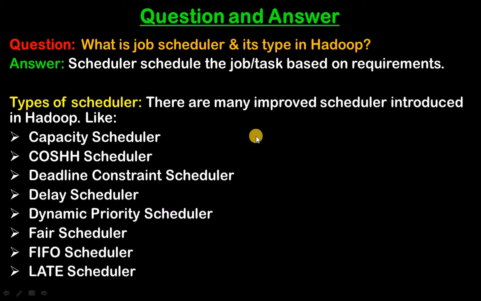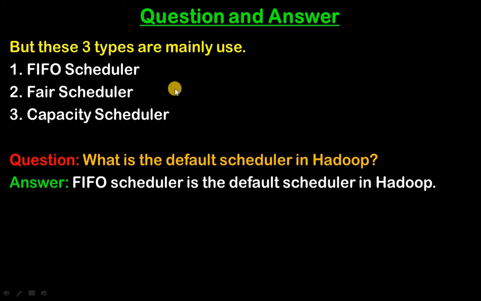There are many improved schedulers introduced in Hadoop, like capacity scheduler, COSHH scheduler, deadline constraint scheduler, delay scheduler, dynamic priority scheduler, fair scheduler, FIFO scheduler, and late scheduler. So 1, 2, 3, 4, 5, 6, 7, 8. These 8 schedulers were introduced in Hadoop. Out of these 8, these 3 are mainly used: FIFO, fair, and capacity scheduler.